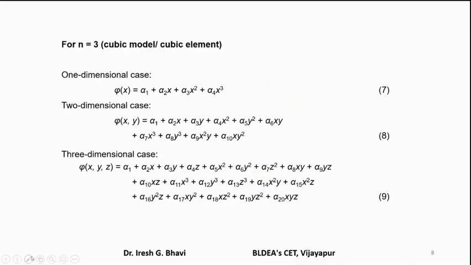Then instead of quadratic, suppose for cubic elements, that is cubic bar element, cubic triangular element, and cubic tetrahedron element, it will look like this. In one dimensional case, alpha 1 plus alpha 2x plus alpha 3x square plus alpha 4x cube. You have to stop up to x cube, power of 3 for a cubic. And how the bar will look?